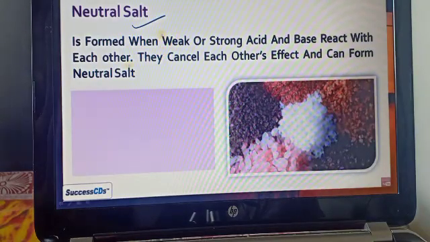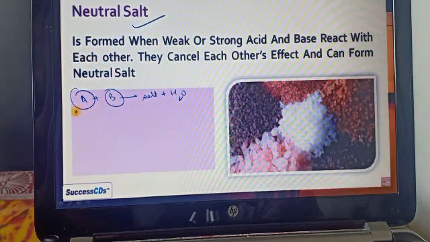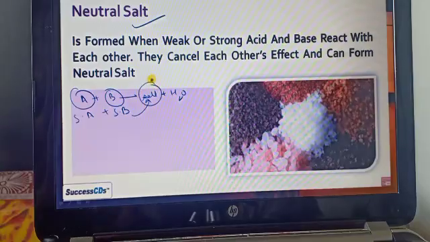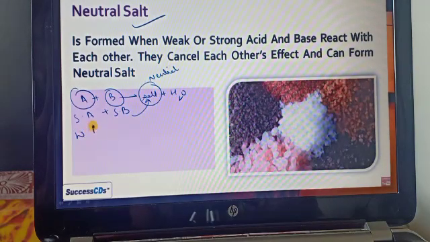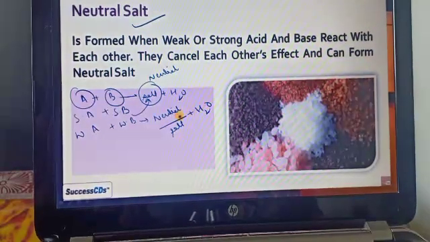Now, a neutral salt is formed when the acid and the base react with each other and cancel each other's effect. If the acid and the base are both strong, then we also get a neutral salt. If we react a weak acid with a weak base, then we also get a neutral salt.